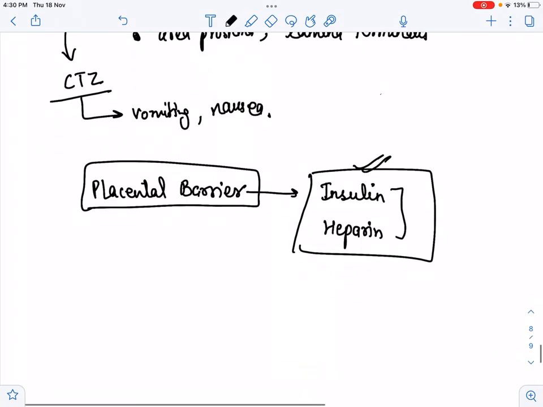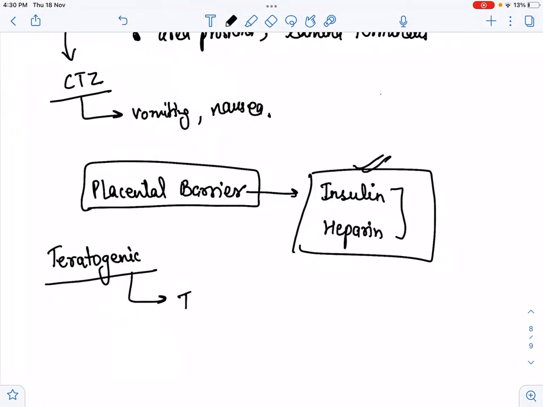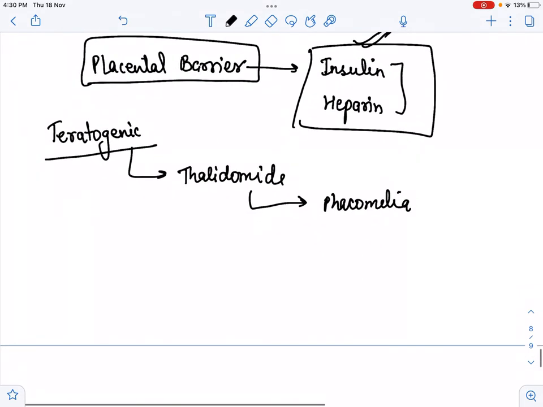Now there are a few drugs which cause the teratogenic effect because they easily cross the placenta barrier. One example I am giving you is thalidomide. If we give thalidomide, it causes phocomelia. That's why this drug is contraindicated in pregnancy, and now this drug is used in multiple myeloma, not in pregnancy.